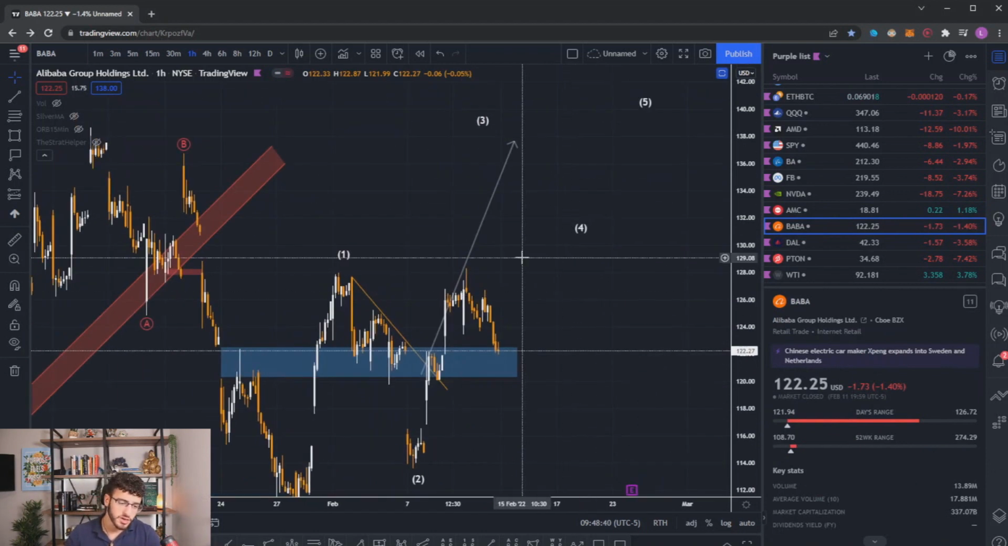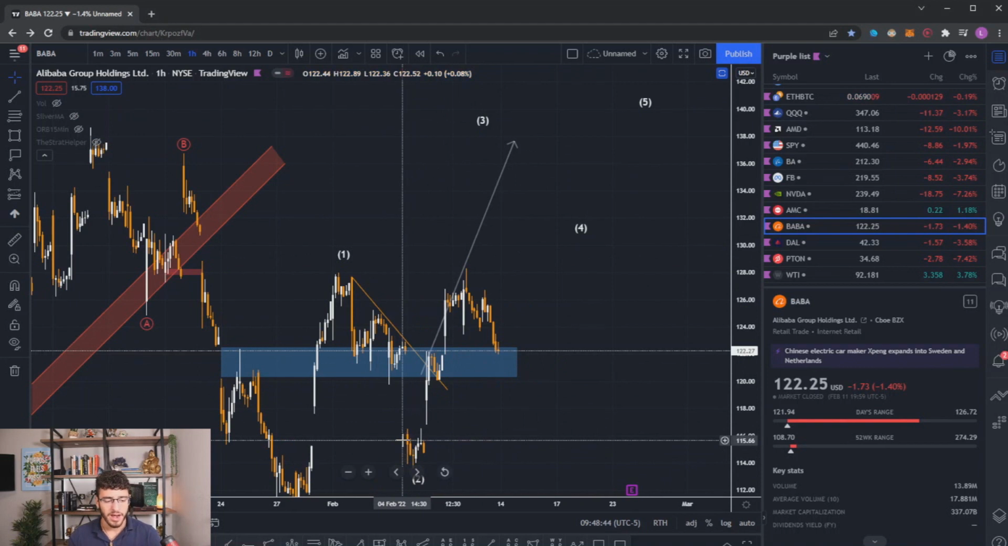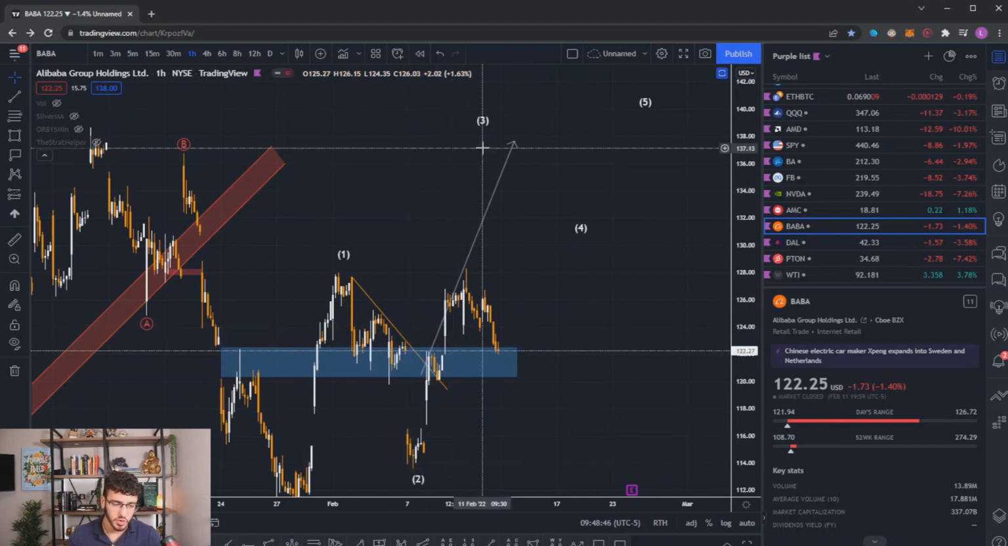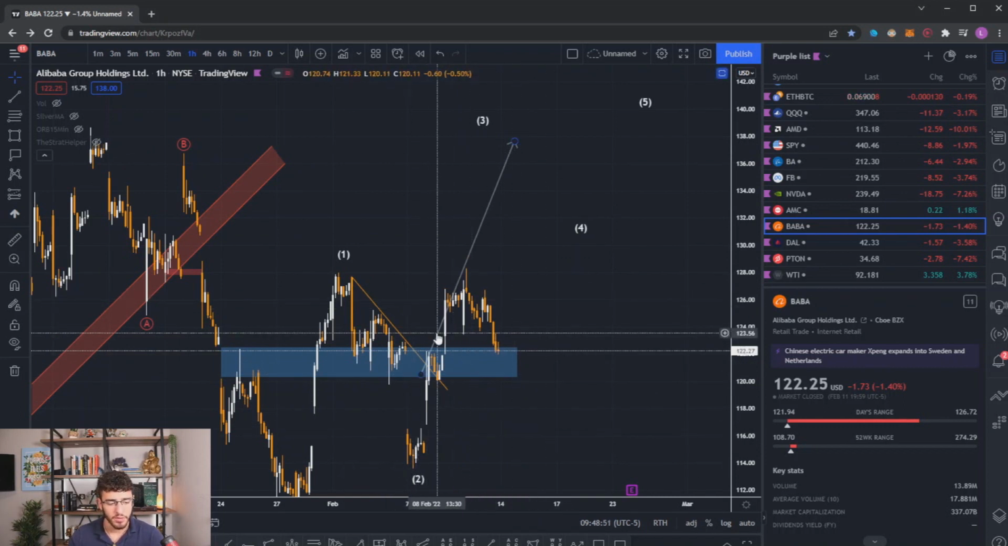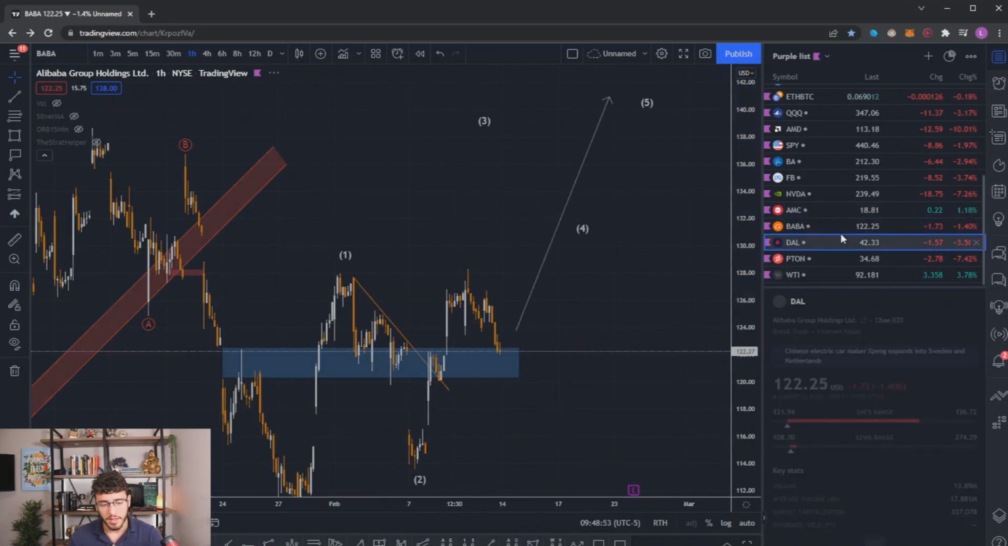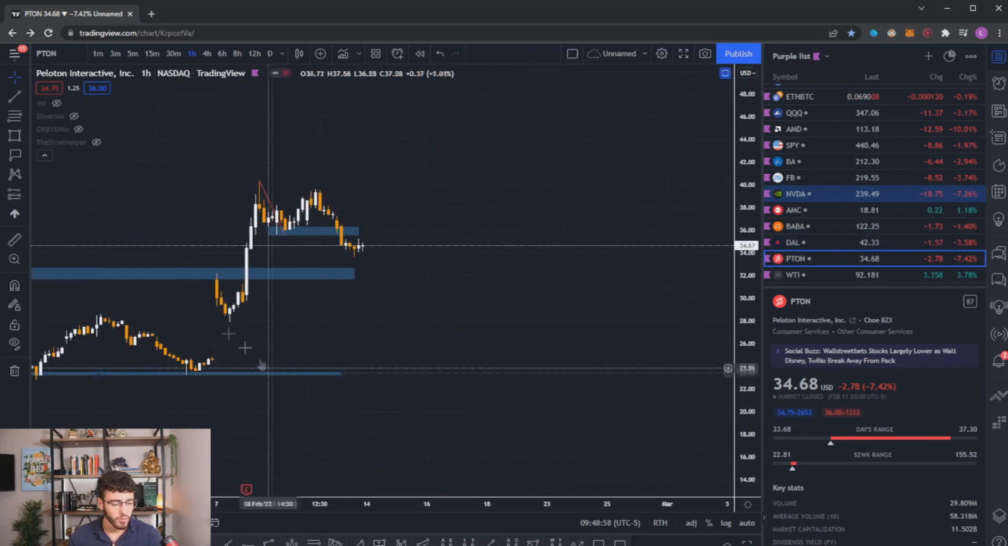Alibaba looks great for a continuation to the upside if we can continue this momentum. We obviously had a gap down on our analysis last week, but we have since recovered and are working out very, very well. We just have a retracement right now, and I'm absolutely looking for a continuation to the upside on Alibaba. Piton is in a classic 5-wave move to the upside.